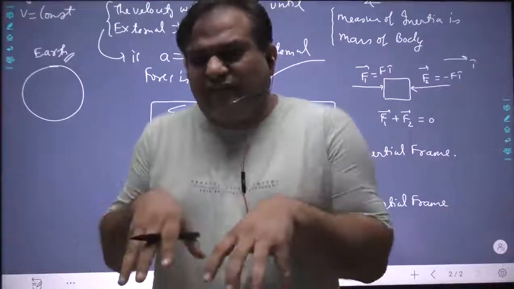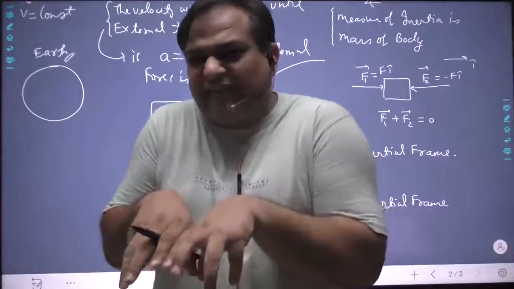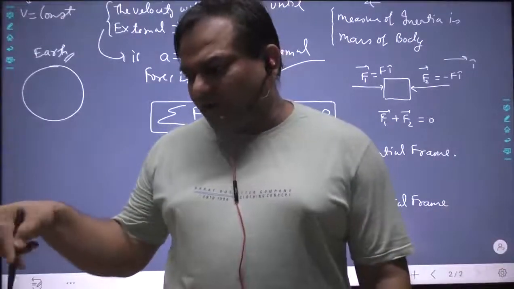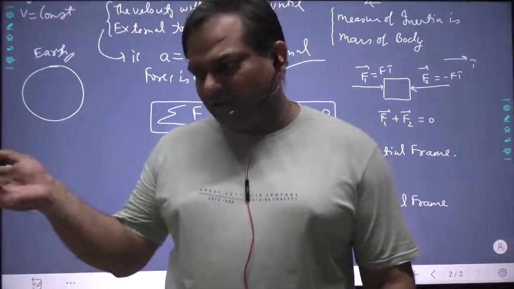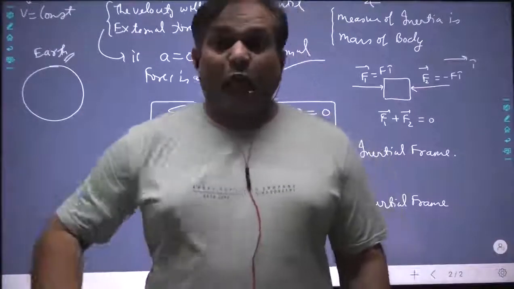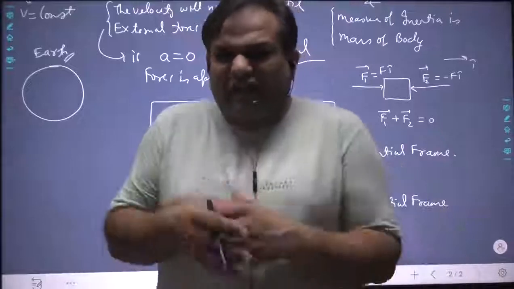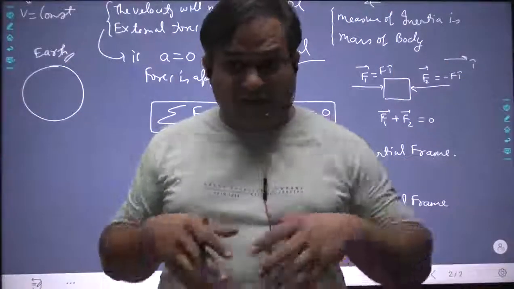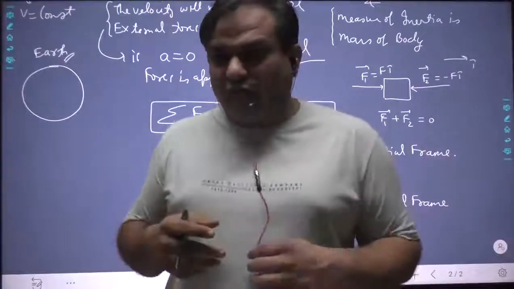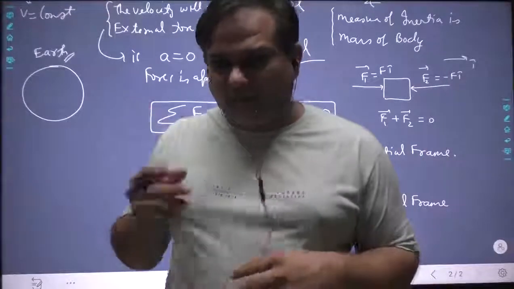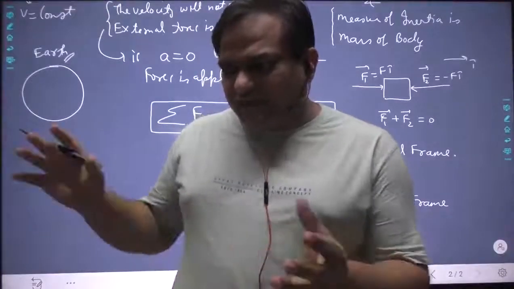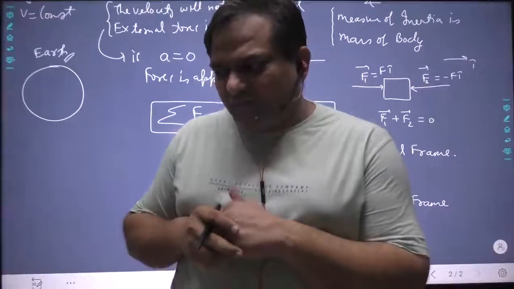Now if this person starts making an analysis about me, he will think that even if no external force acted on Mr. Arvind, then also Mr. Arvind comes up like this. Why? He is in the frame of the bus. Now he has studied Newton's law of motion. He is a clever person. He observes me that neither any contact has changed, nor earth's gravity has changed, but then also Mr.